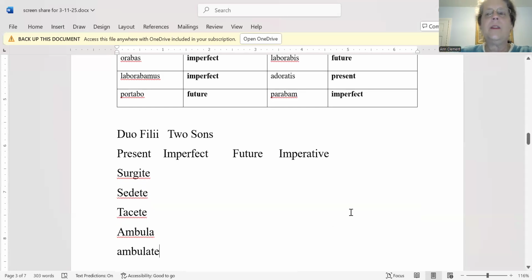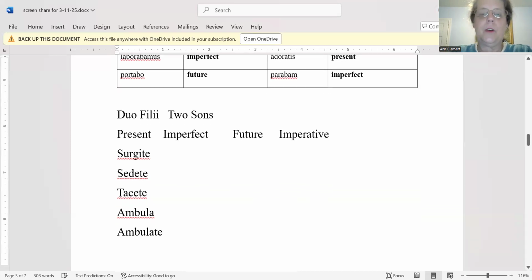Okay. Now, in the story, there are a couple of negative commands, commands where somebody is telling somebody not to do something. So this is what a negative imperative looks like. If I wanted to tell you all not to stand up, I would say nolite surgere.